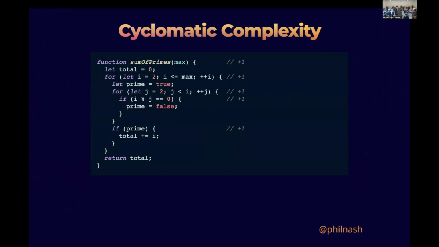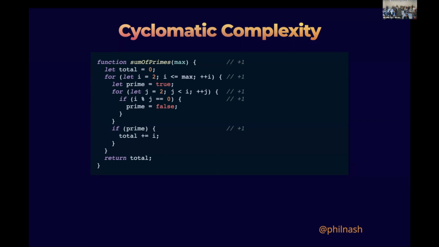Cyclomatic complexity is a score for a function or a piece of code. It basically tells you how many different ways there are to pass through that piece of code. It takes those branches, those loops, and that kind of thing, and adds them up into a single number that you can use to appraise a function and tell you how complex it is. But cyclomatic complexity has some issues, because it is generally just a description of how many paths, how many tests you need to write to cover this function entirely, it can skew results as well.